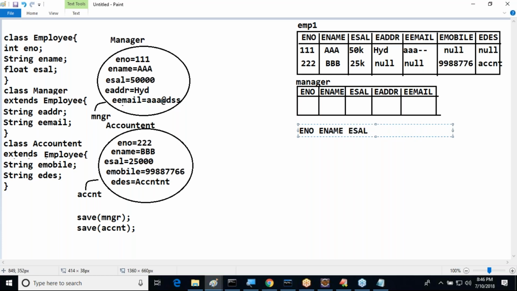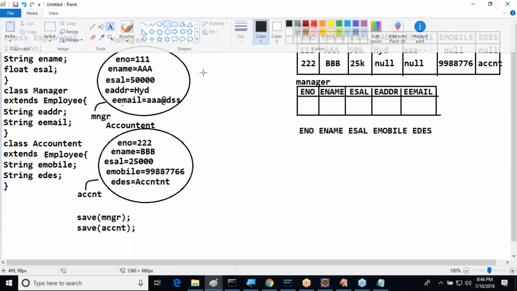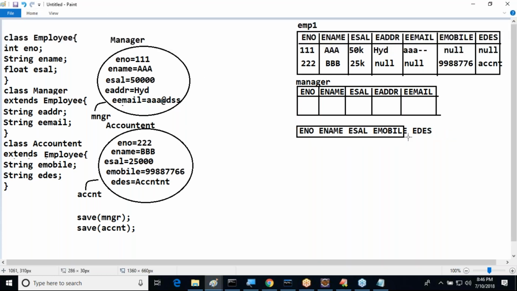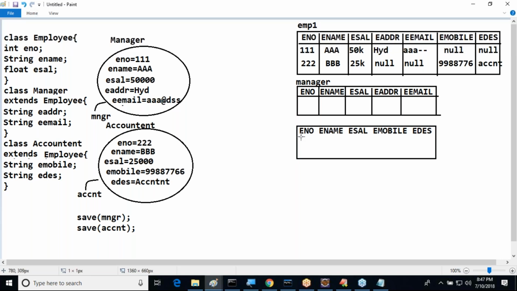This is common, but accountant details are which ones? They are employee mobile and employee designation. Like this here we are providing, sir.